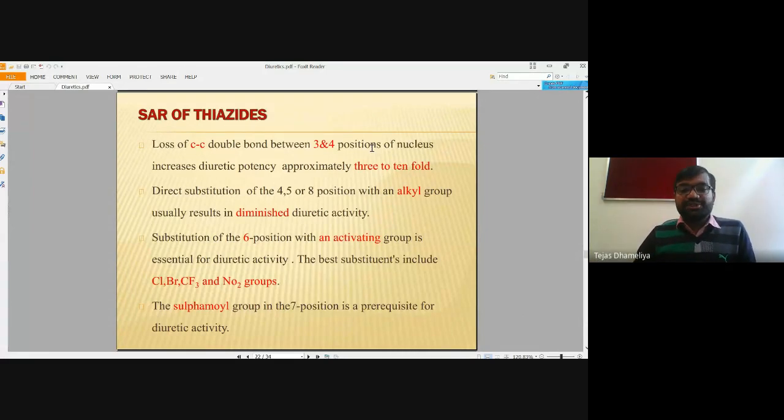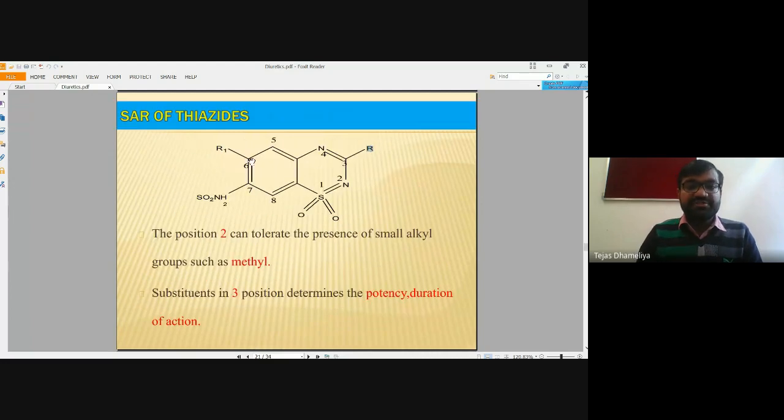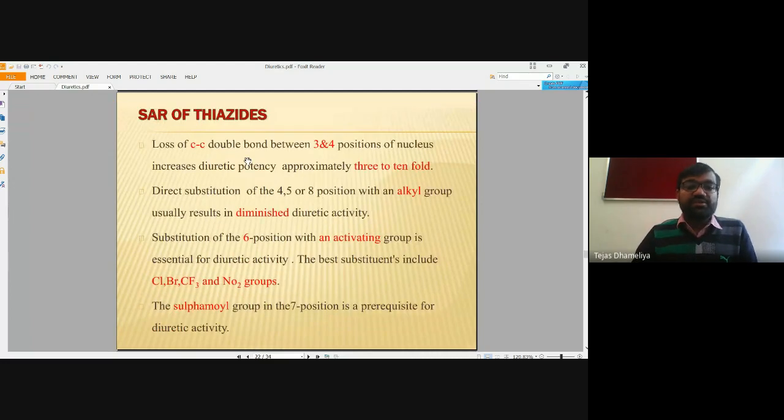Substitution at the sixth position. The sixth position with the R1 group is essential for diuretic activity, and the best substitutions for the same include chloro, bromo, trifluoromethyl as well as nitro.